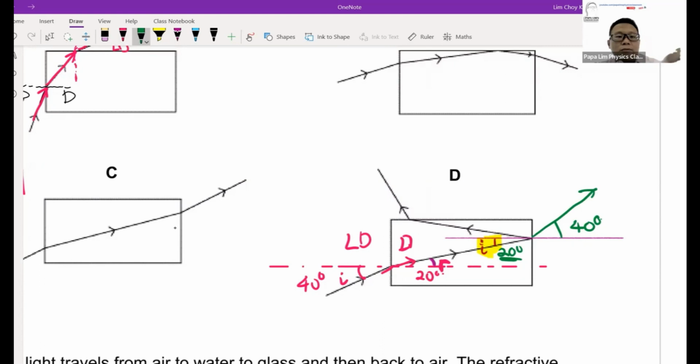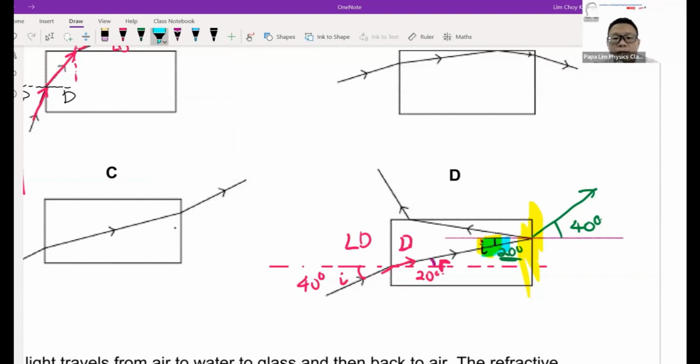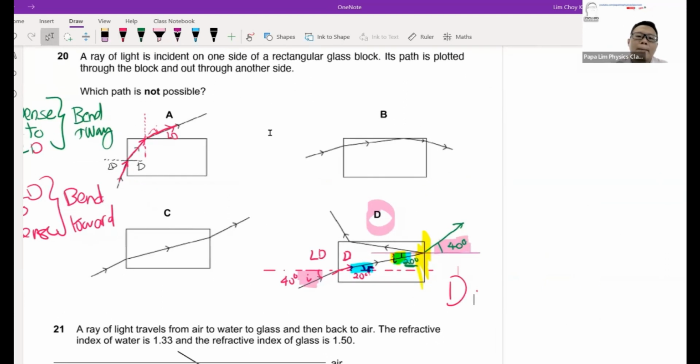So at this surface, the incident angle is 20 degrees, or as we commonly say, the incident angle at this surface is the same as the refracted angle at the first surface. Thus the ray on the right side should exit the block. It should not do total internal reflection, and because of that, option D is wrong. Just take note of this. For this question, I don't see a shortcut except trying one by one.